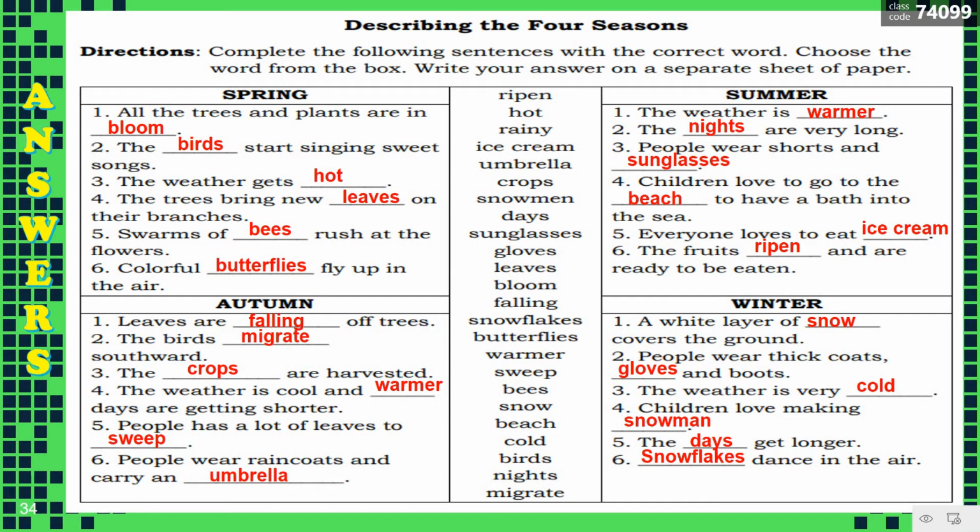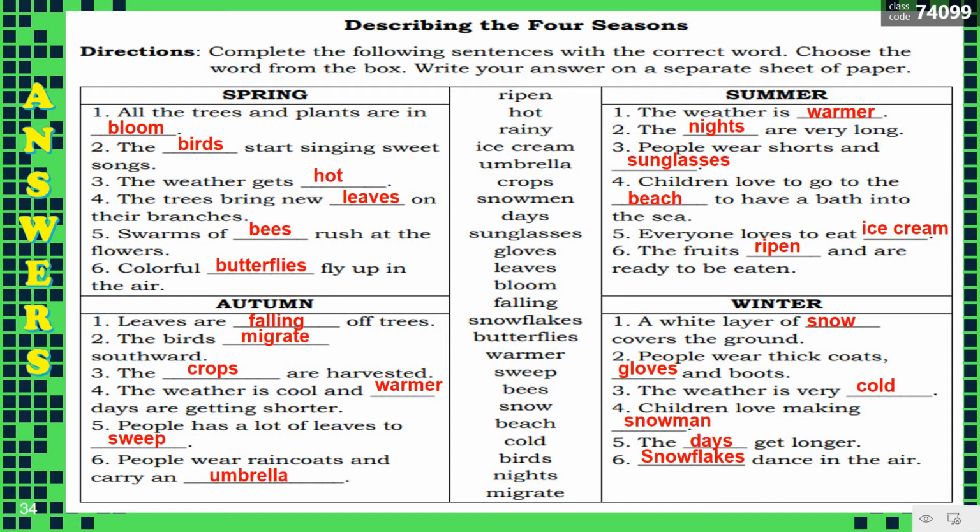Let's proceed with autumn. Leaves are falling off trees. The birds migrate southward. The crops are harvested. The weather is cool and warmer days are getting shorter. People have a lot of leaves to sweep. People wear raincoats and carry an umbrella.